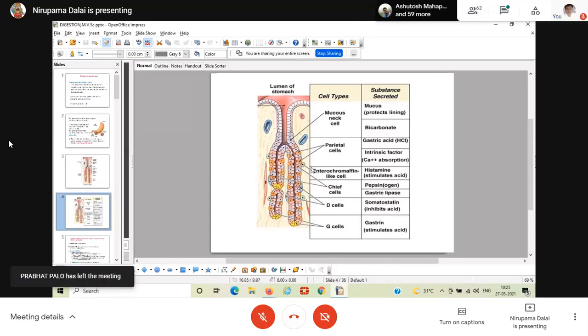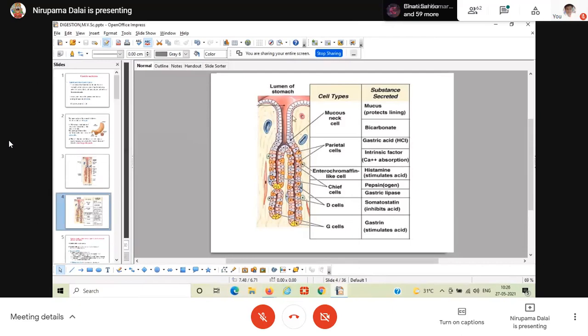These enterochromaffin-like cells are present nearer to the oxyntic cell. Why are they present nearer to the oxyntic cell? This will be discussed in the mechanism of secretion and regulation of the secretion of the hydrochloric acid. Okay. So glands are classified into two types. According to Guyton and Hall, they are classified as oxyntic glands, and the second one is the pyloric glands.